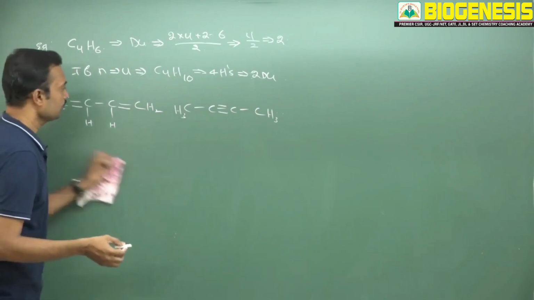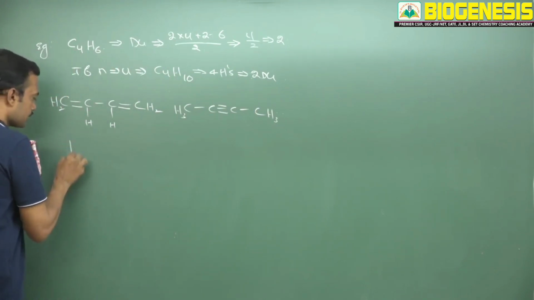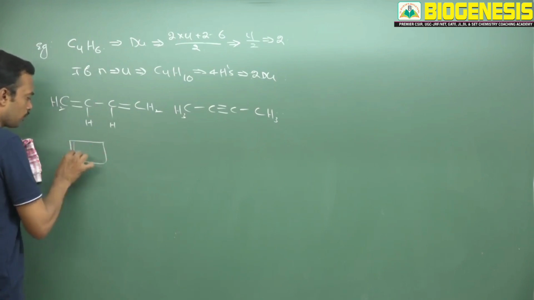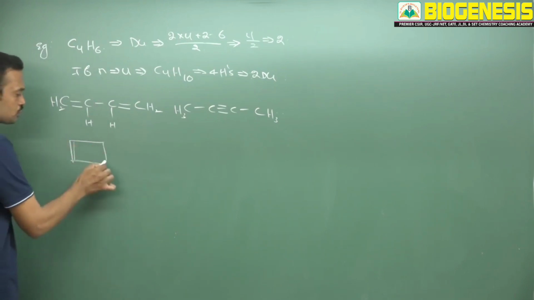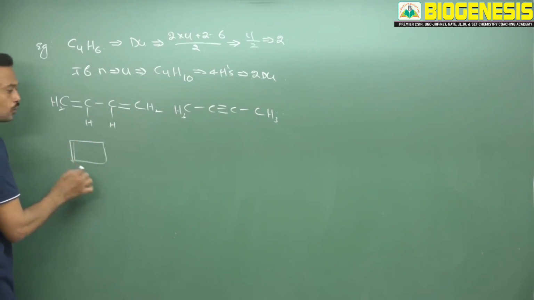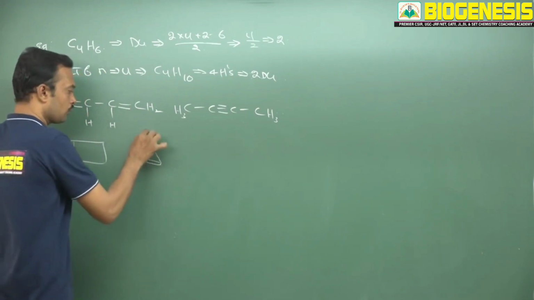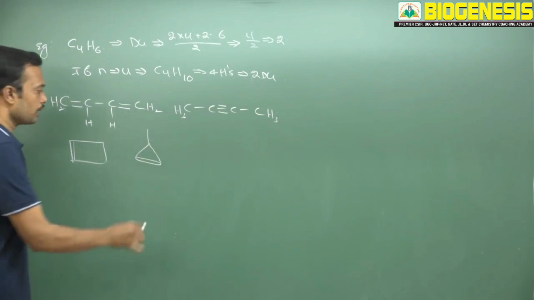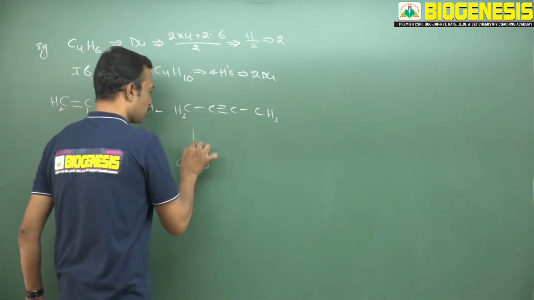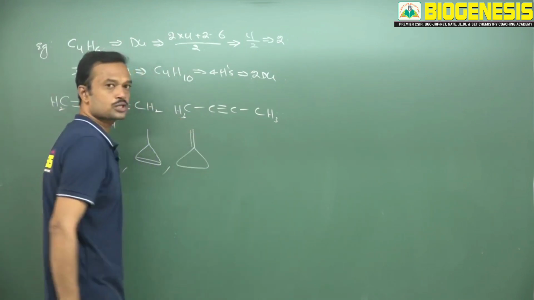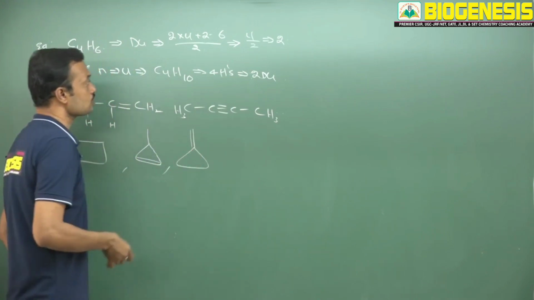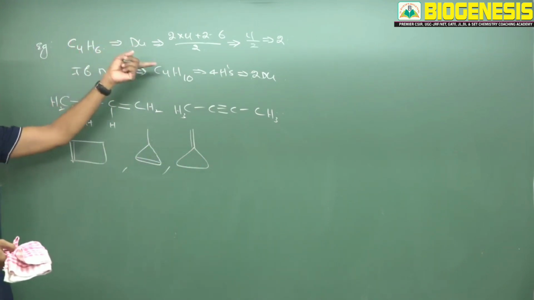Suppose, if I take any ring, see this is a 4-membered ring, now I am putting a double bond. The value never changes, 2, with 4 carbons. So a 3-membered ring I am writing, I am putting a bond, and here one more outside you can write. You can write a 3-membered ring and put the double bond outside. See here, all these structures are possible with DU 2.